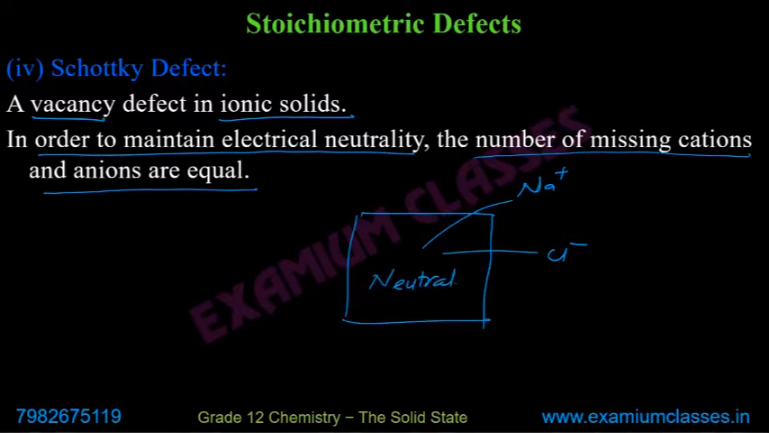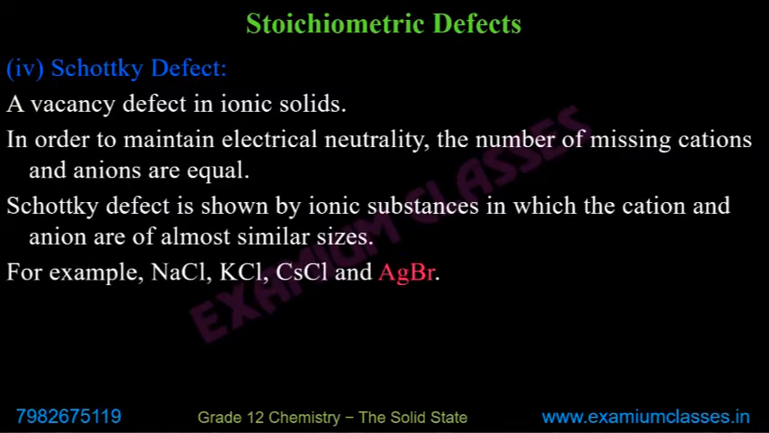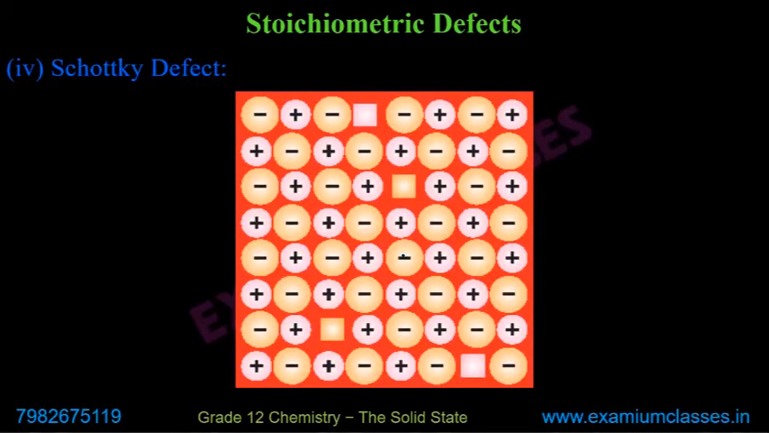so that the solid becomes neutral again. The solid was neutral, the solid has to remain neutral. So if somehow a vacancy defect is created, a cation goes out or an anion goes out, one cannot go out. Both will go out so that the solid remains neutral. Now suppose the condition is not of NaCl. Or even if the condition is of NaCl, suppose we are talking about, in this case,